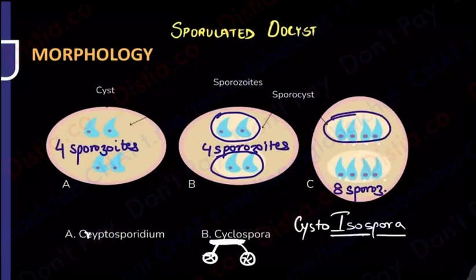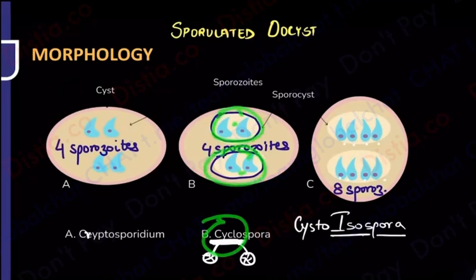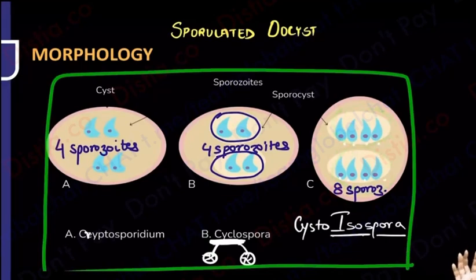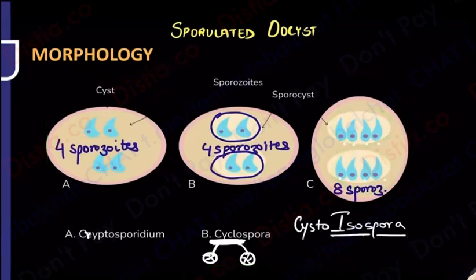So please remember guys, now I will differentiate it. So Cryptosporidium had simple 4. ठीक है. Cyclospora said मुझे cycle बनाना है, तो 2 in the front, 2 in the back. 2 over here, 2 over here. Isospora says I want to be the supreme of them all, so it has kept 4 and 4. There are total 8, and this is how you will identify the morphologies of the sporulated oocysts, because now I'm